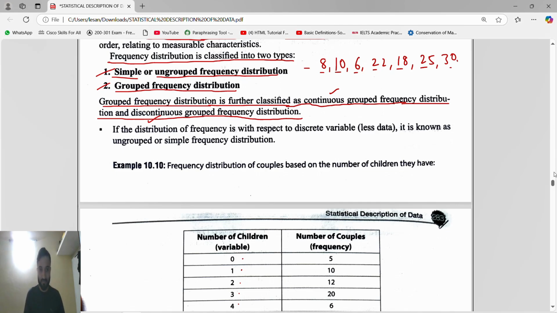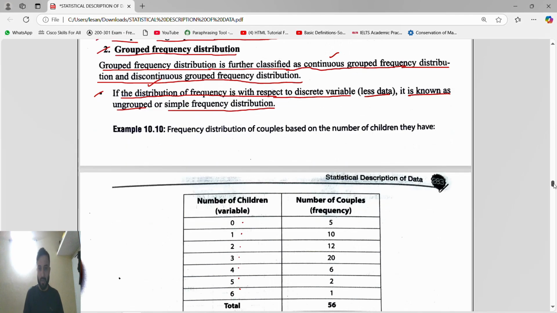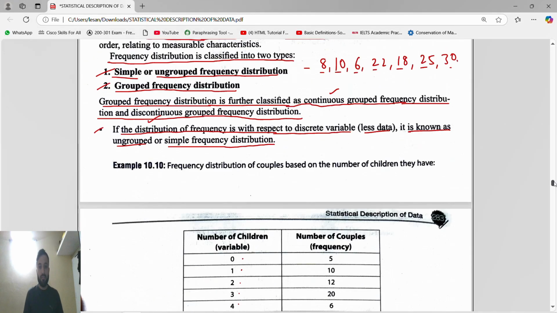Okay, next thing is this: if the distribution of frequency is with respect to a discrete variable, meaning less data, it is known as ungrouped or simple frequency distribution. Because they will ask directly in the examination: if the distribution of frequency is with respect to a discrete variable, meaning less data, it is ungrouped or simple frequency distribution.